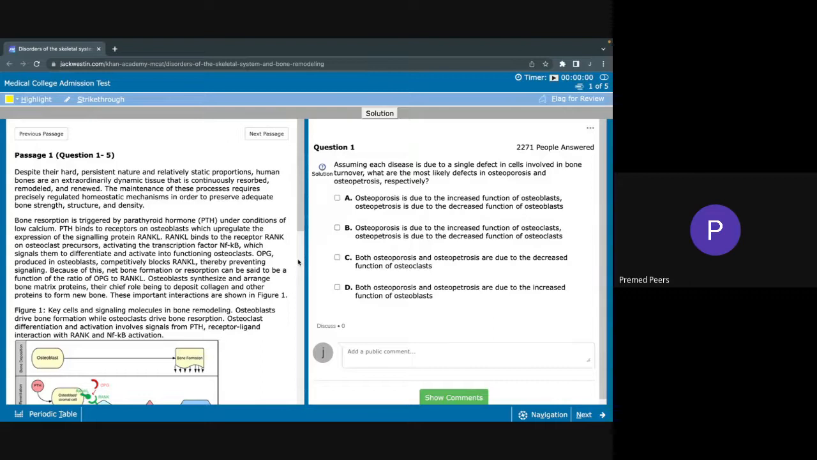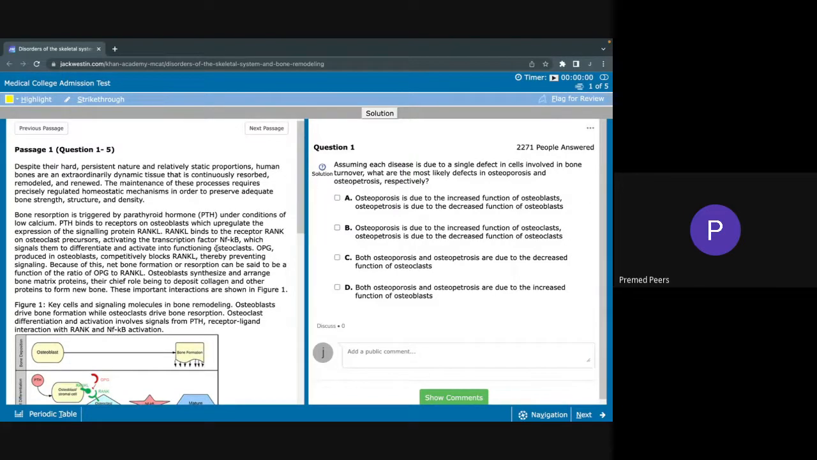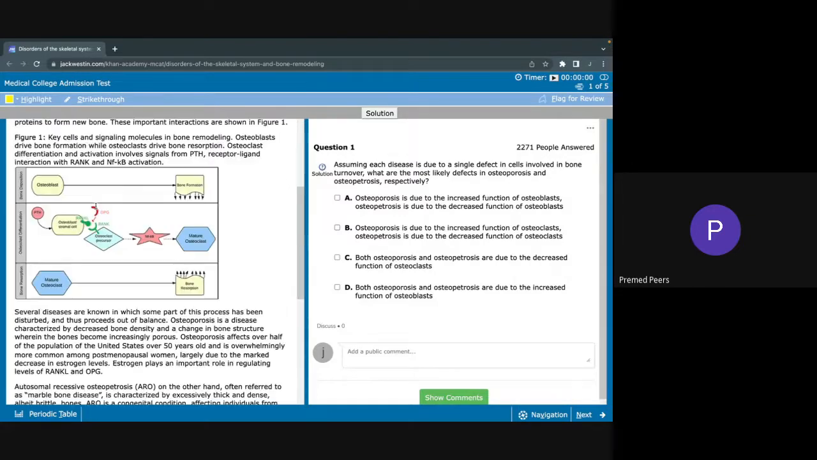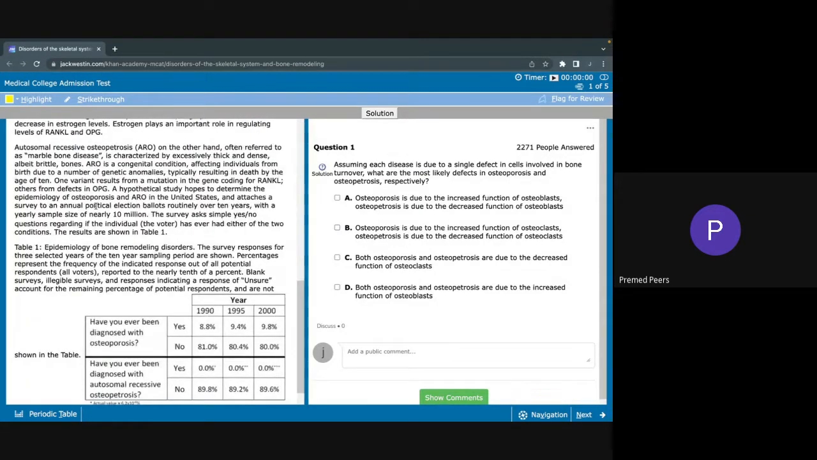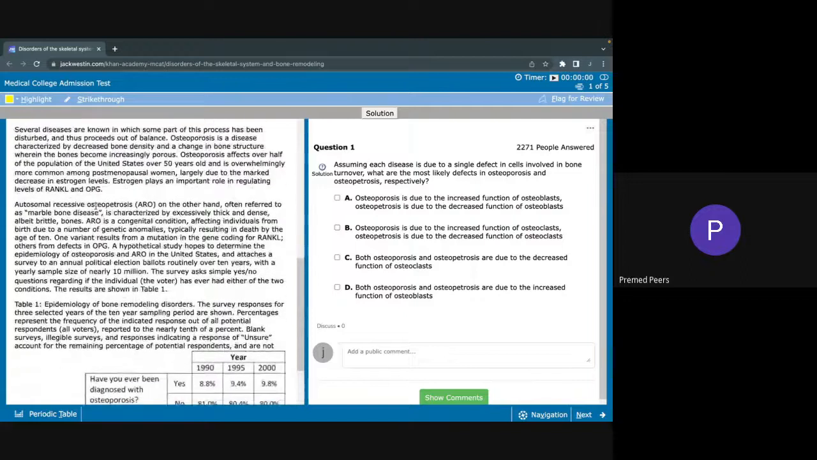So question 1 says, assuming each disease is due to a single defect in cells involved in bone turnover, what are the most likely defects in osteoporosis and osteopetrosis, respectively? Okay, so here we're looking at osteoporosis and osteopetrosis diseases as a result of a defect in a single cell. So what we need to look at first is the parts of the passage that have to do with osteoporosis and osteopetrosis.